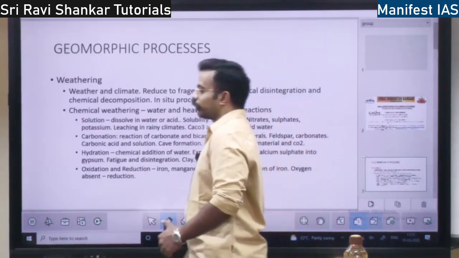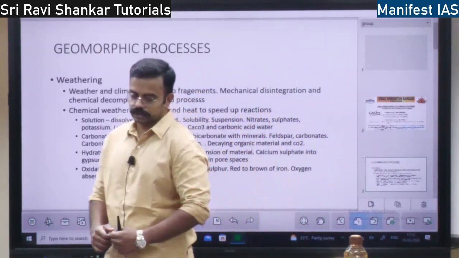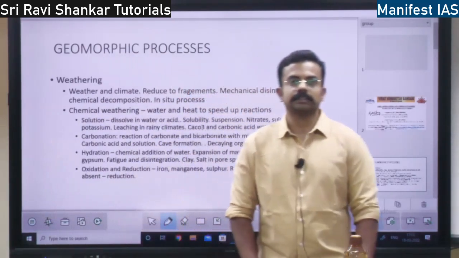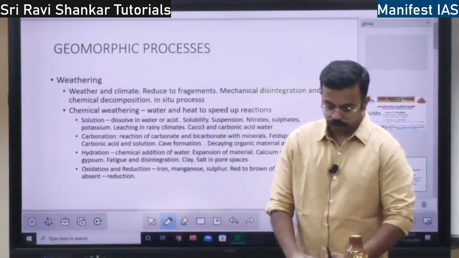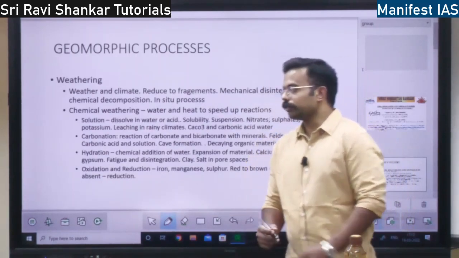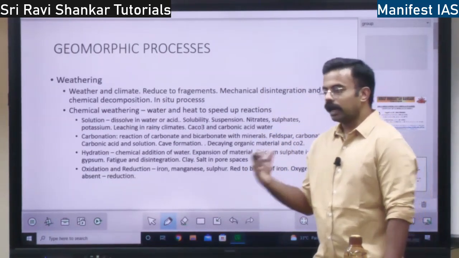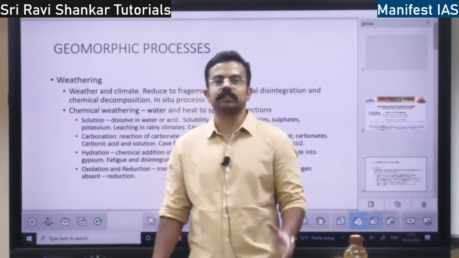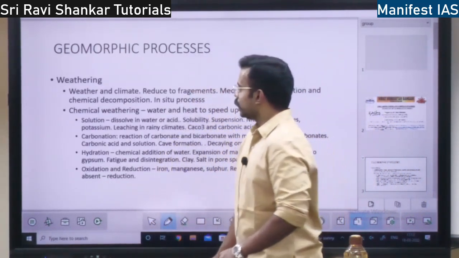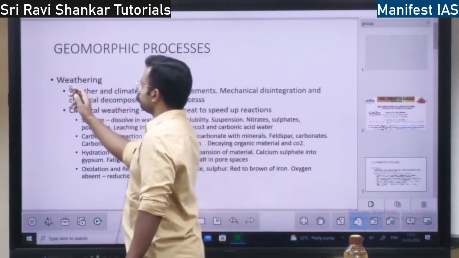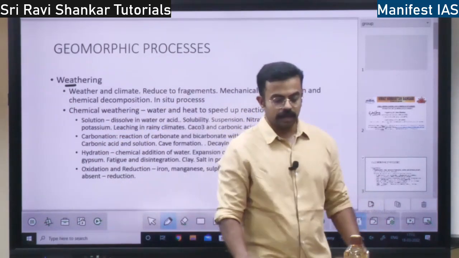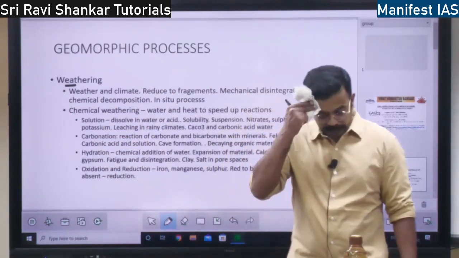So yesterday we were talking about geomorphic processes. Geomorphic means something related to earth. Earth is called geo, right? So geoid, earth shape is geoid. So something related to earth is geomorphic, earth building process. What are the changes that are happening on the landscape of earth, interior as well as exterior? So yesterday we discussed igneous rocks, sedimentary rocks, rock cycle, metamorphic rocks, all those things.